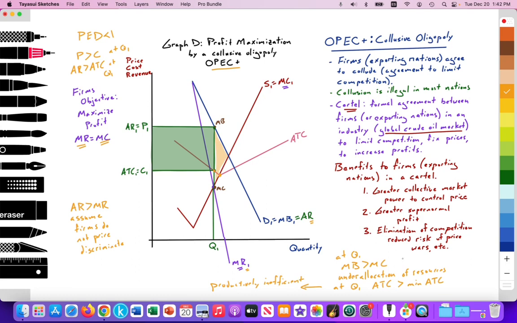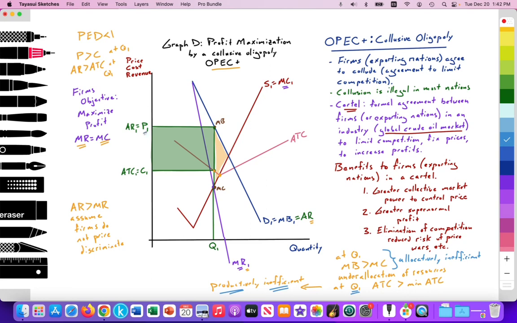So this collusive oligopoly is allocatively inefficient. So this means here it's allocatively inefficient. And it is productively inefficient at this level of output of Q1.